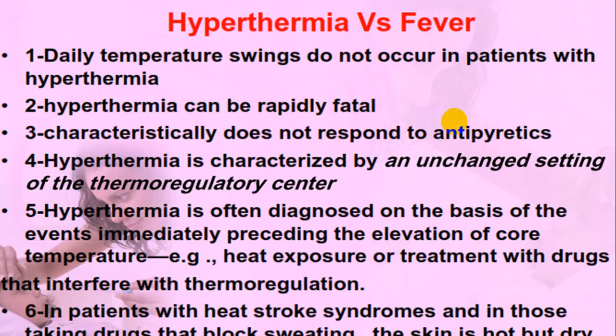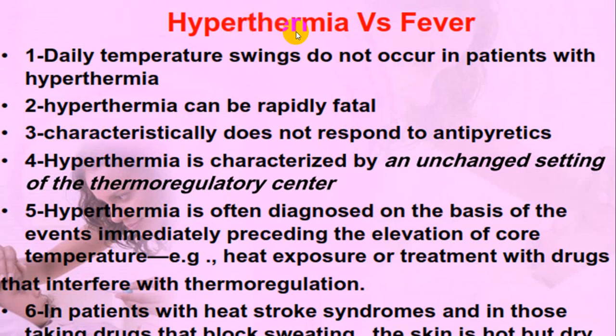As there is no change in the thermoregulatory center in case of hyperthermia, antipyretics do not give you any response. And this is the best way to suspect a person having hyperthermia.